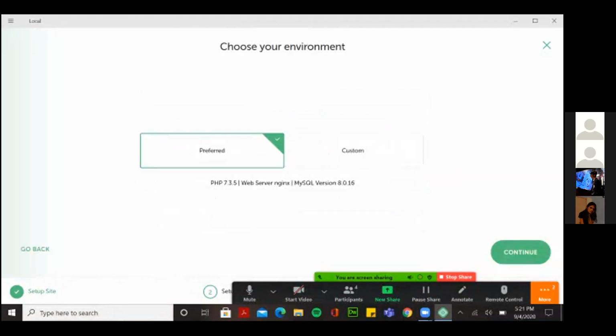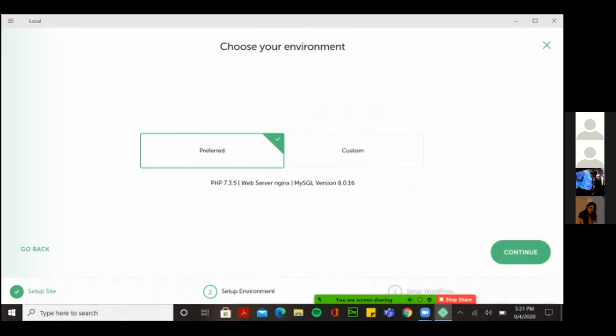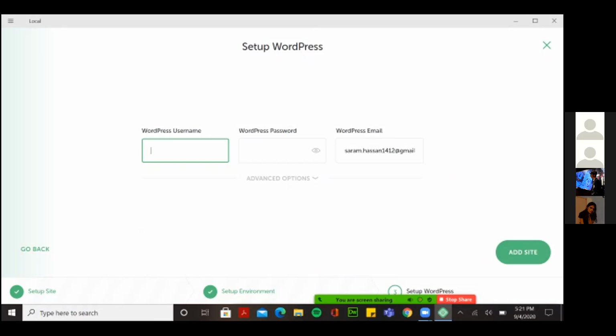Right. So you'll have two environments here, the preferred environment and custom. We don't use the custom one much because you'll have to specify everything from the SQL version to which PHP software you are using. So we'll just skip this. We'll click continue. This is the important part.